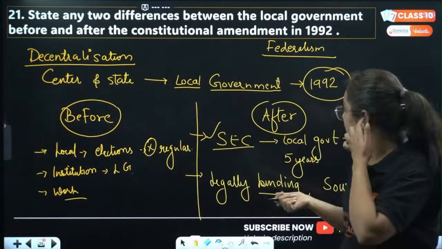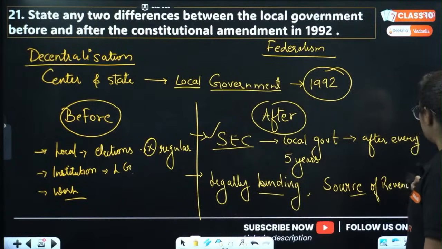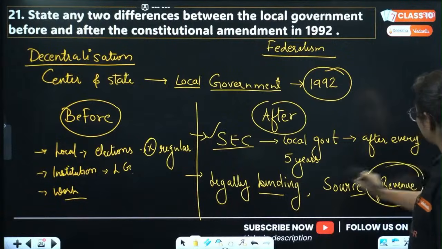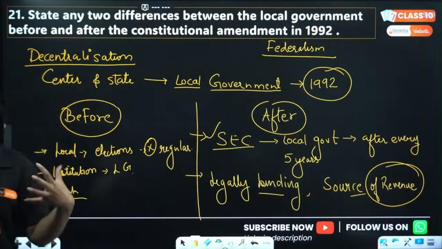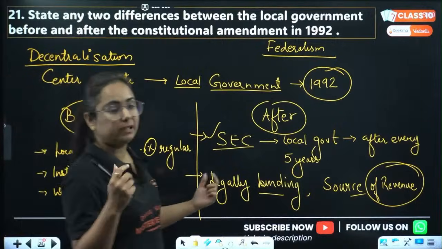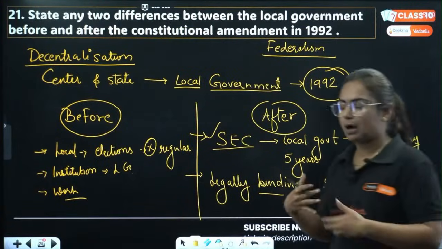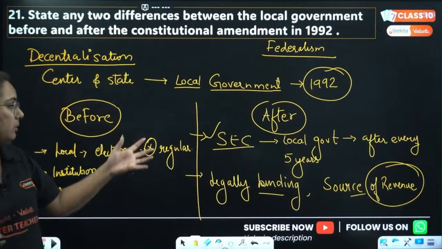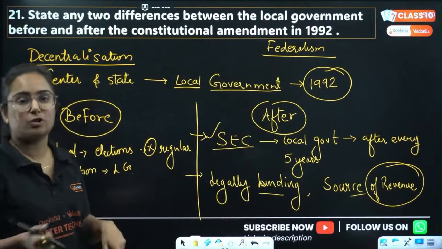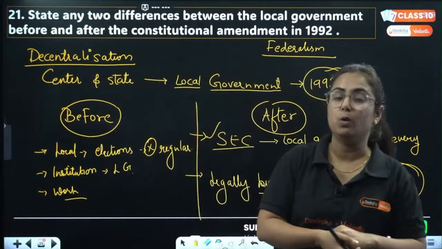So the source of revenue was mentioned in the constitution. The state government can give funds, the central government can give funds, and they even have the right to collect revenue. Some types of taxes are allowed to be collected by the local government, and this is how the work can be binding on them. So this is the situation before and after 1992 for local government.